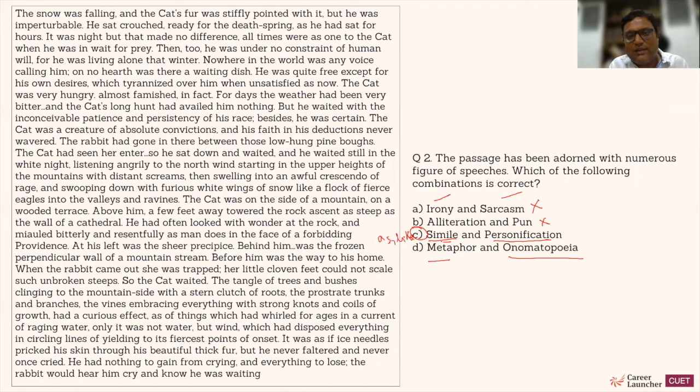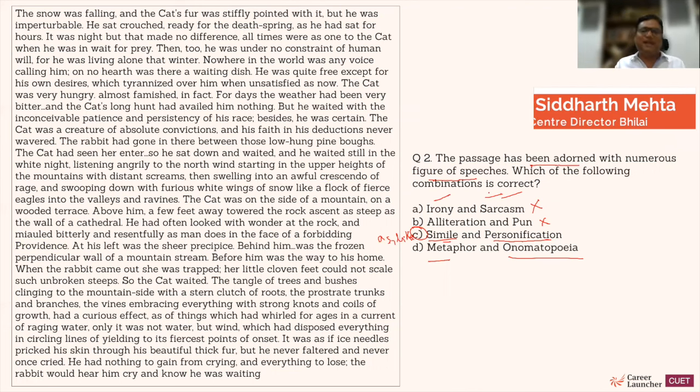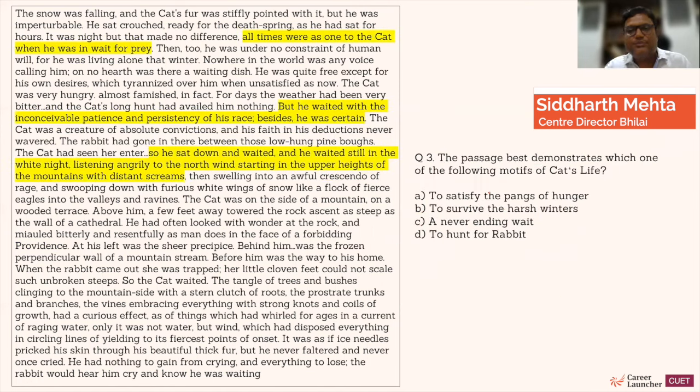All right. So the answer here is C, which is a better representation of the usage, because personification is there throughout the passage. So that is why it is C. And look at the question. It has been adorned with numerous figures of speech. There are numerous. Which of the following combinations is correct? So the answer comes as C, because simile is used rather than metaphor there.